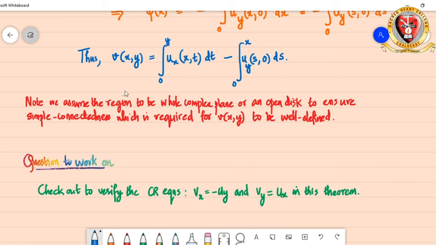We know what V is now, right? So differentiate it with respect to x and differentiate it with respect to y and find out whether that is equal to minus uy and ux simultaneously. And of course, you will have to use Leibniz rule, which was mentioned when we started the proof. Yes, we had already mentioned why we required the whole complex plane or an open disk. That was to ensure the simply connected nature of the region, and that will make our V of x well defined. Otherwise, it will not be able to define like that.